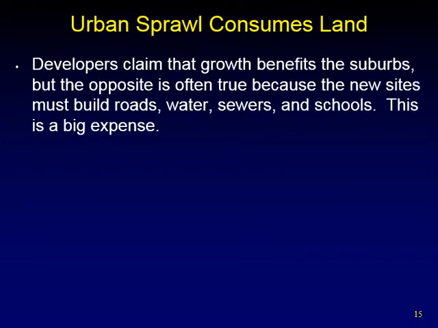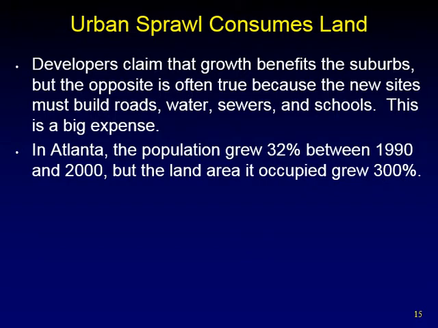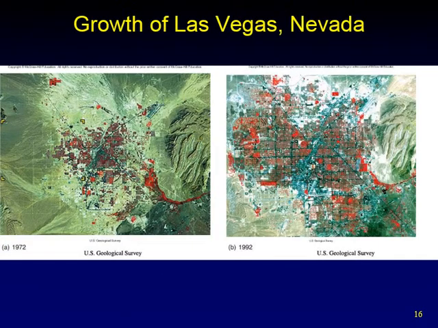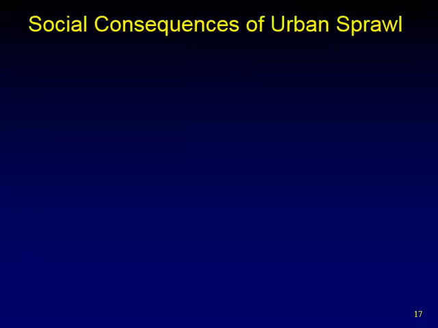Urban sprawl consumes land. While many problems are the result of urban sprawl, one of the biggest issues is destruction of habitat. People usually only think of the land used for the homes, but rarely consider the roads, sewers, and other utilities that are also required. For example, each mile of a 4-lane road destroys 10 acres of habitat. As a result, habitat destruction is often orders of magnitude greater than the actual population increase. Growth of Las Vegas, Nevada, 1972 to 1992.